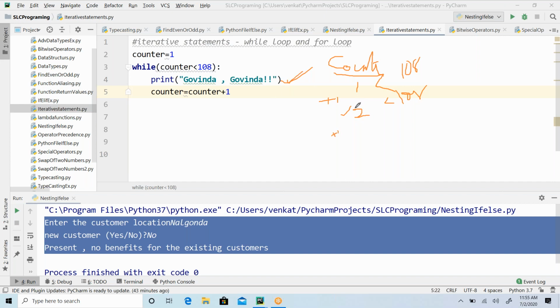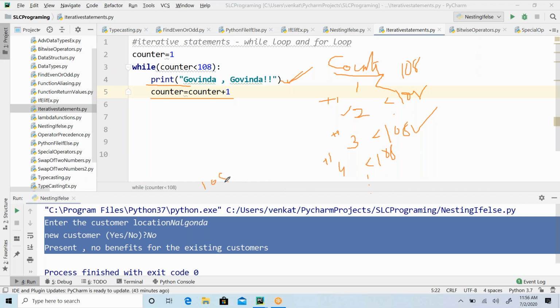Again, I am going to increment my counter by plus 1. So 2 becomes 3. 3 is less than 108, so it is going to satisfy. Again it comes into the loop and executes this print line. Then again I'll increase the counter by 1. It becomes 4. 4 is less than 108. It continues like this until it reaches 108.